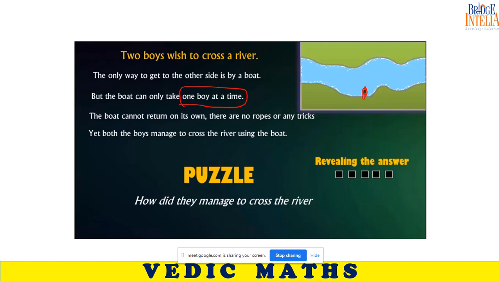Sir, in the riddle, it's never mentioned that both of the boys are on the same side. So one can ride the boat and go to the other side, and then he can pass on the boat to the other one. So he'll come back. Okay, good. So this is the answer.